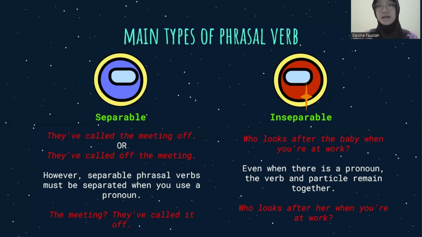And the second type of the phrasal verb is inseparable. Some phrasal verbs cannot be separated. For example, who looks after the baby when you are at work? So even when there is a pronoun, the verb and particle remain together. For example, who looks after her when you're at work? So the phrasal verb here cannot be separated even if there is a pronoun.